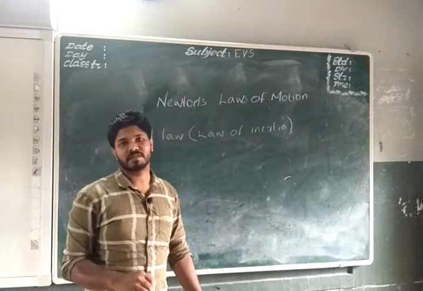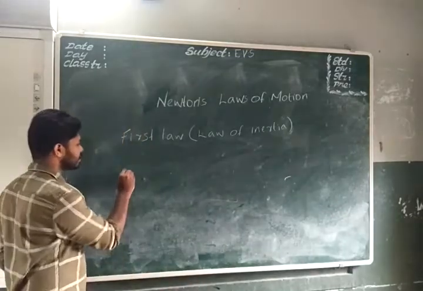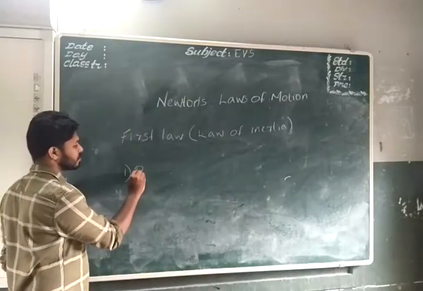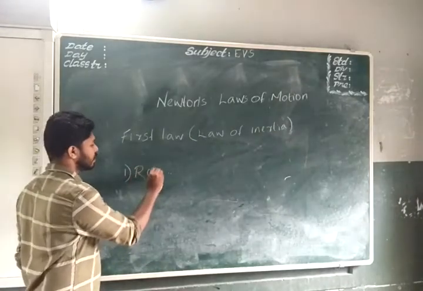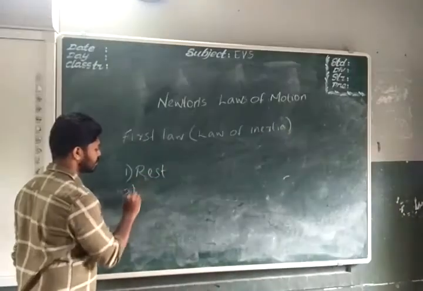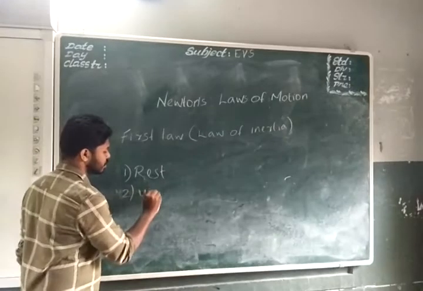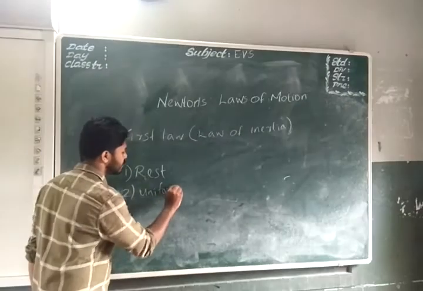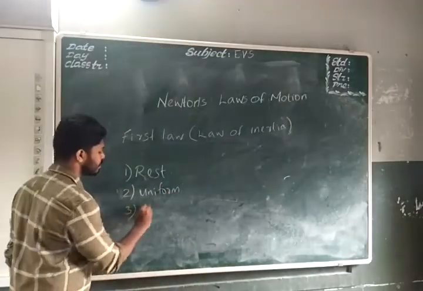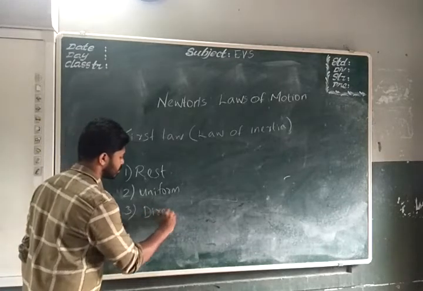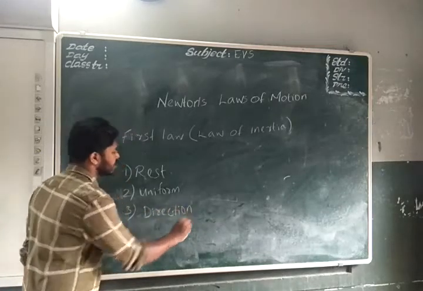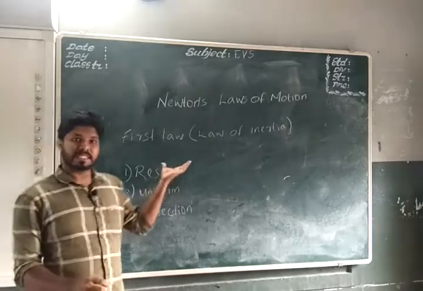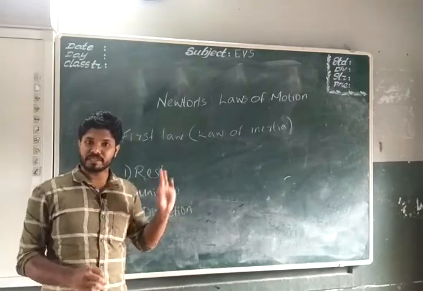This law has three parts. The first one is based on rest. The second one is based on uniform motion. And the third one is based on direction. So we are splitting Newton's law of motion into three parts.